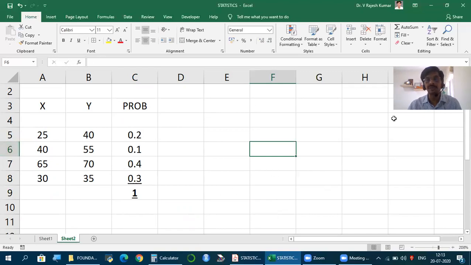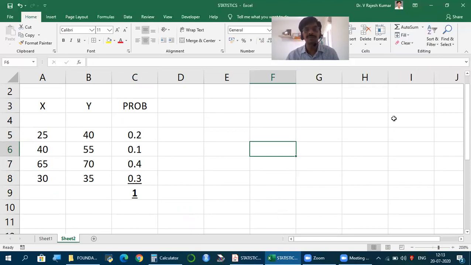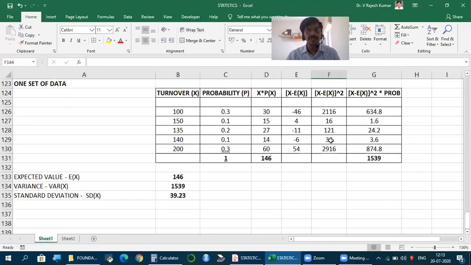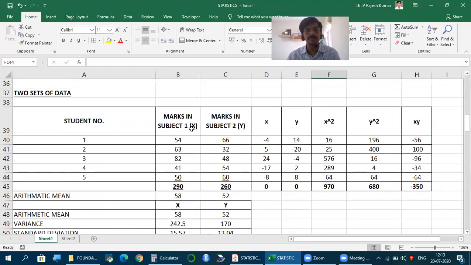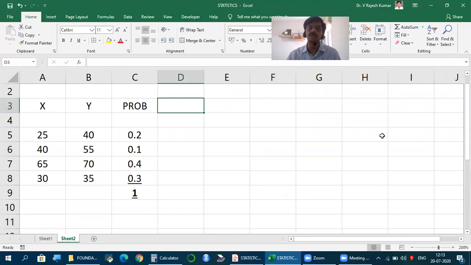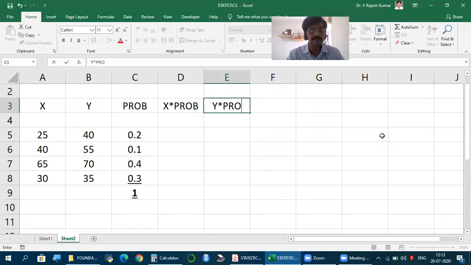Now, whenever we have two sets of data, if it is observed data, what template should we keep? You have seen calculate mean, deviation, squares, product. Now, if it is probability distribution, just do this much, and once again, just keep it so much ready, all the other things will immediately happen. So first we take X into probability, Y into probability.